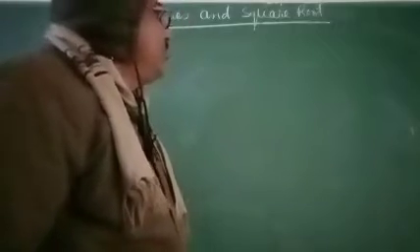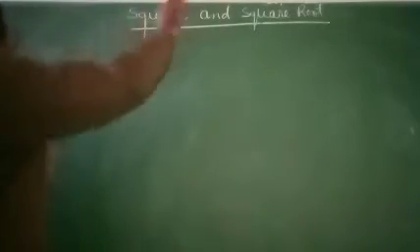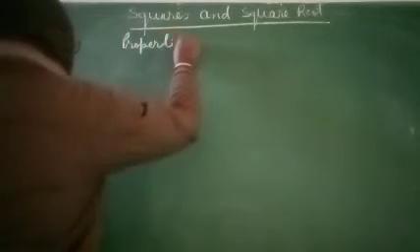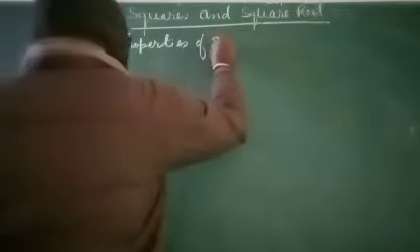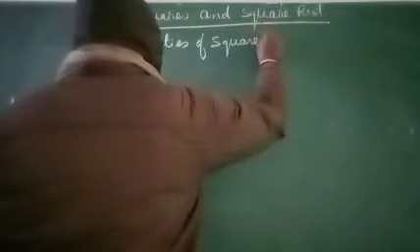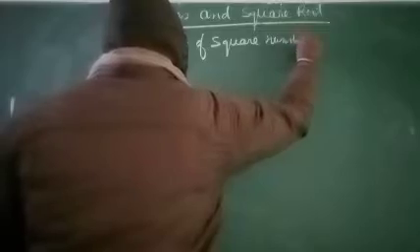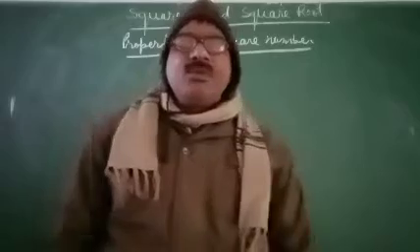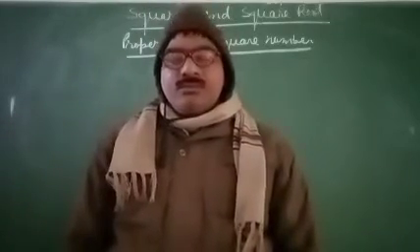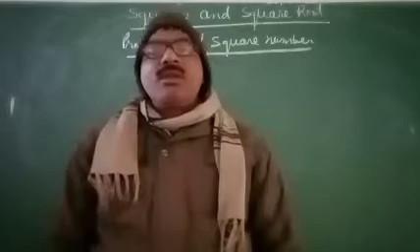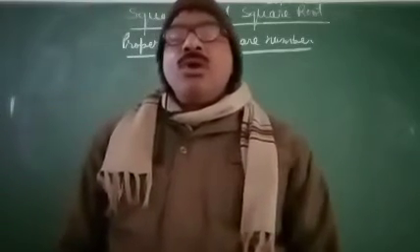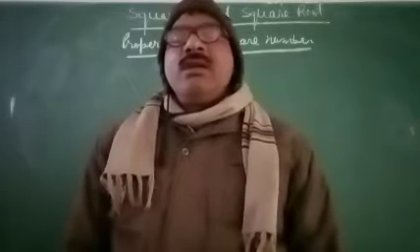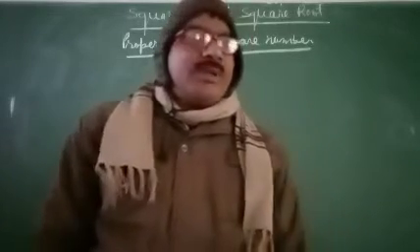If any number is a square number, what are its properties? In this topic, I will find the properties of a square number. A number ending with 2, 3, 7 and 8 is never a perfect square.